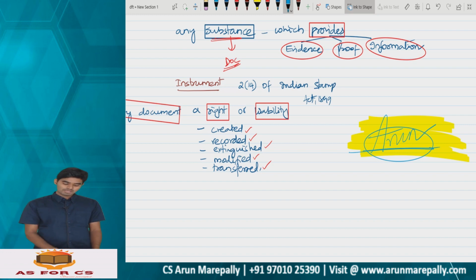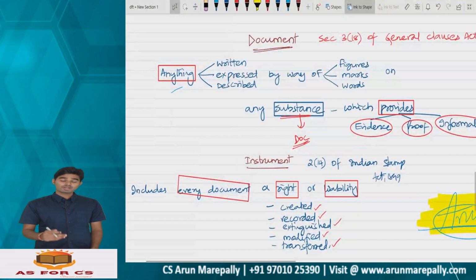That means, sir, the document that you have made over there, if the document is creating a right or liability on your part, or if it is extinguishing a right or liability, or it is modifying a right or liability, then in that particular case where some right or liability is involved by virtue of the document, that document turns out into an instrument.